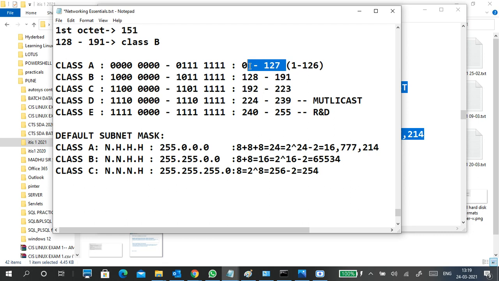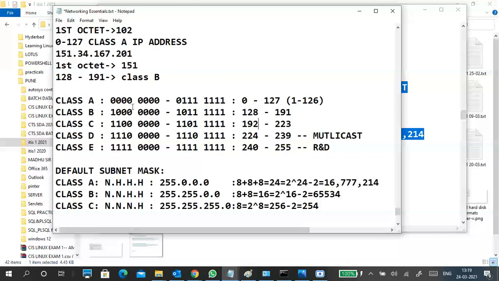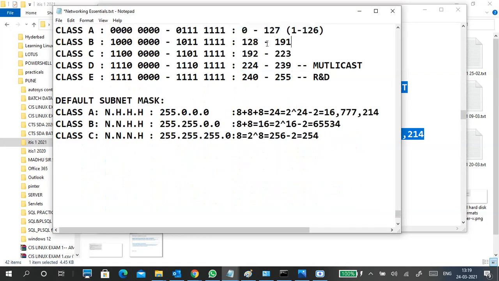That's why books don't write it, because you cannot assign any PC an address from the 0 series or the 127 series. We can't use those for PCs. So always remember this entire range, and why we can't use it.